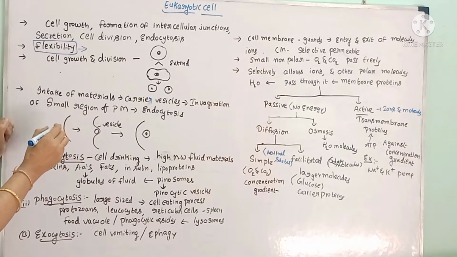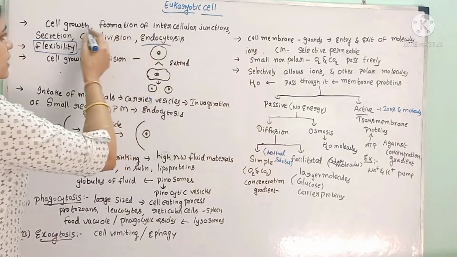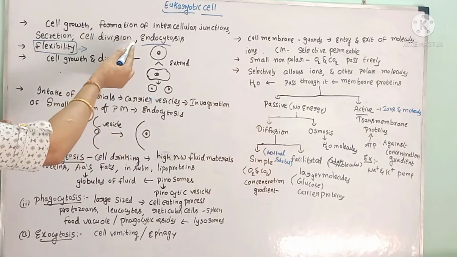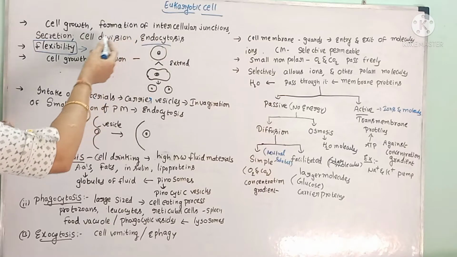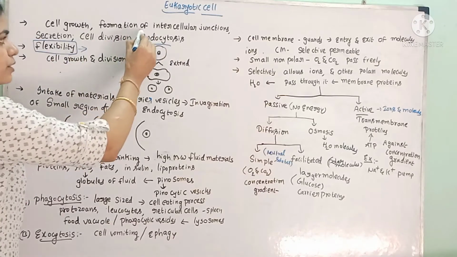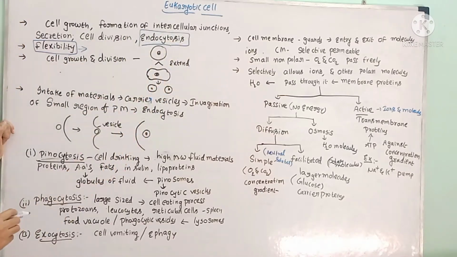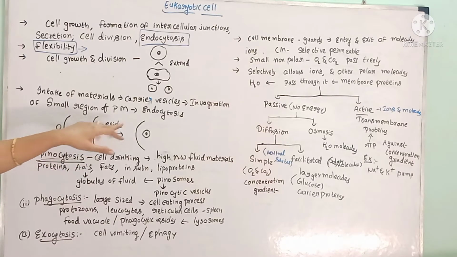And another one is endocytosis. Cell growth, formation of intercellular spaces, secretion, and this endocytosis is new to you. Endocytosis means the intake of materials in the form of carrier vesicles, by the invagination of the plasma membrane. That is called endocytosis.